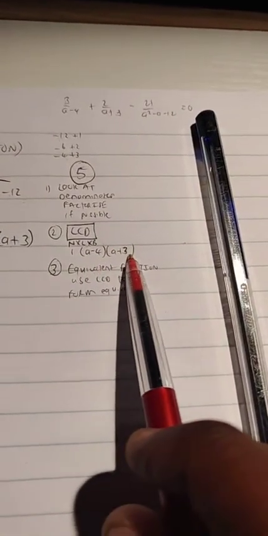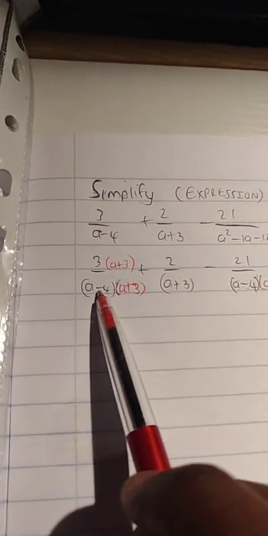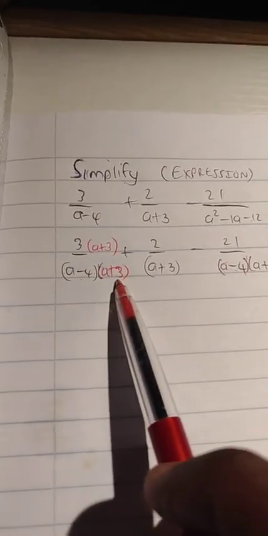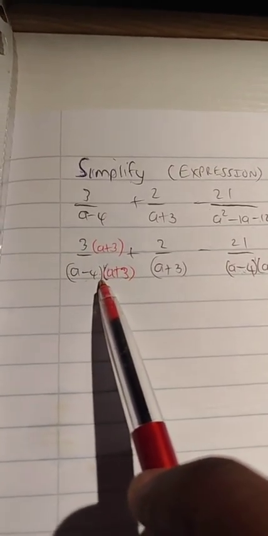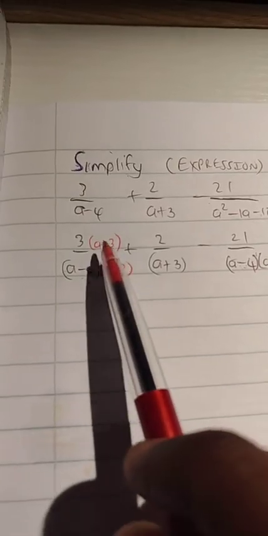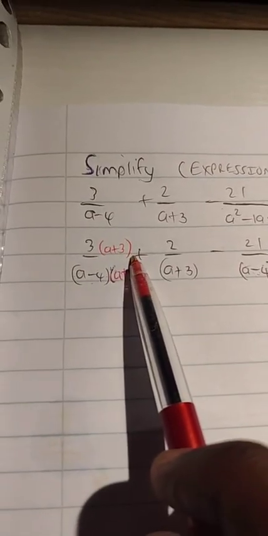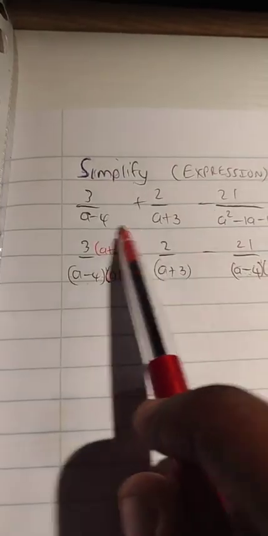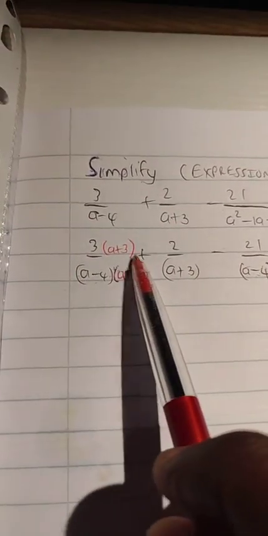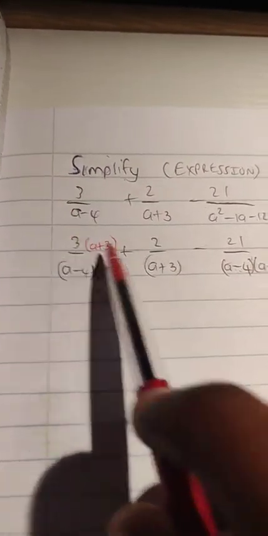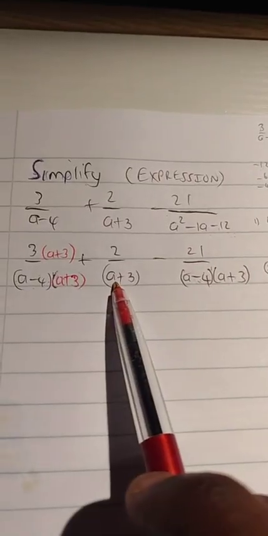Okay. Now what we see in this denominator, it is no longer just a minus 4, but it is a minus 4 into a plus 3, just like the LCD. Right? We just needed to multiply this a minus 4 with a plus 3. But what we do in the denominator, we must do in the numerator. This is an equivalent fraction of 3 over a minus 4 with the LCD in it. Done. Let's move on to the second fraction.